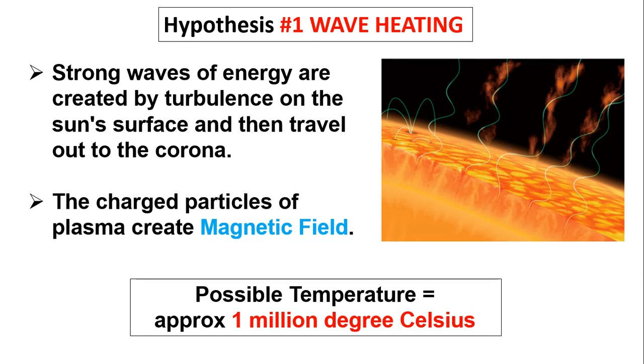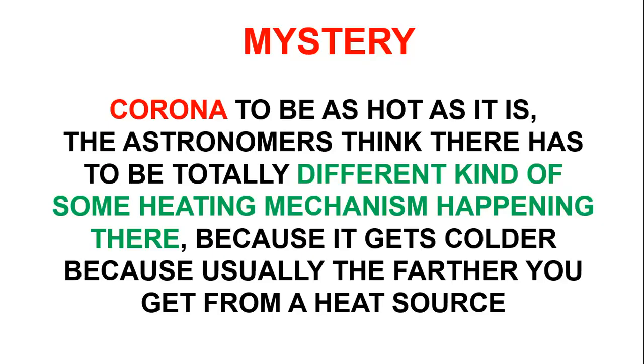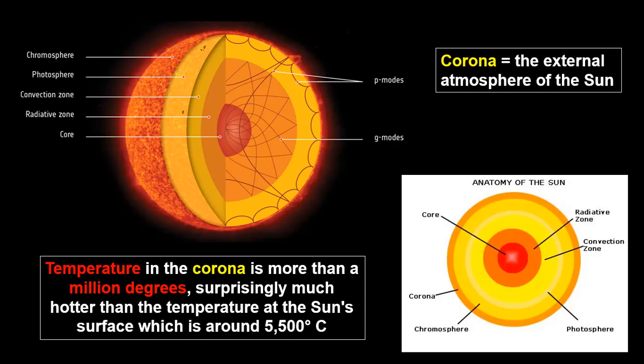One thing we have to observe clearly: what is the corona made up of? The corona is outside, far away from the core, because from the core there is the radiative zone, convective zone, photosphere and chromosphere, and then the corona. So before going to the physics that takes place near the corona, we have to know its physical and chemical properties, or the composition of the corona.